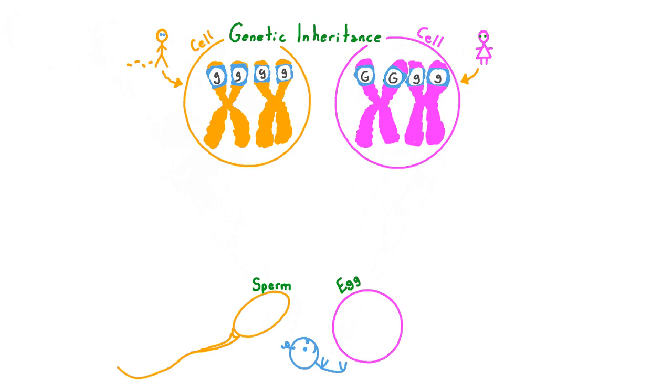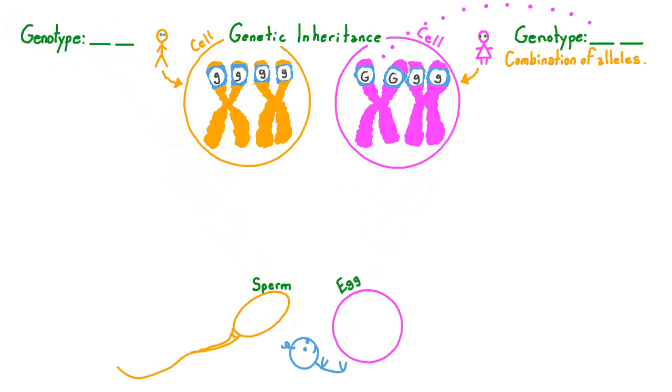The father-to-be here has inherited recessive lowercase g alleles from both of his parents, while the mother-to-be here has inherited a dominant capital G allele from one of her parents and a recessive lowercase g allele from her other parent. Now we can list the letters representing the alleles inherited by each parent-to-be as their genotypes for the eye-color gene. So the mother-to-be will have one capital G and one lowercase g, while the father's genotype needs to have two lowercase g's.